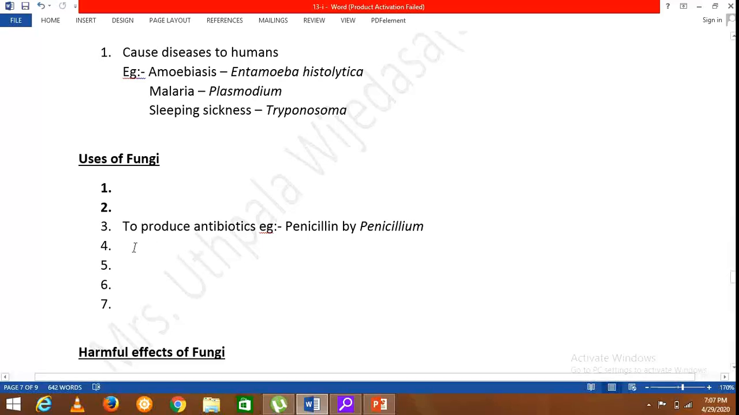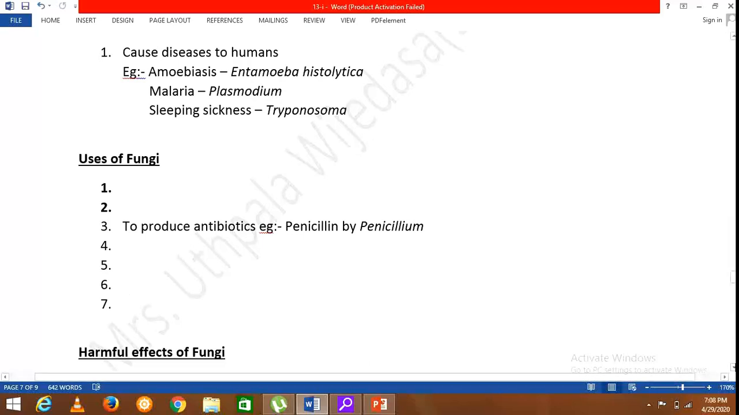Then as the fourth factor, as I mentioned under bacteria also, they decompose organic matter, because bacteria and fungi are the main decomposers. Then for medicinal research also these fungi become important, and they are also important as natural pesticides, because some fungi attack insects. Therefore, they are useful as natural pesticides, and they form symbiotic relationships such as lichens.